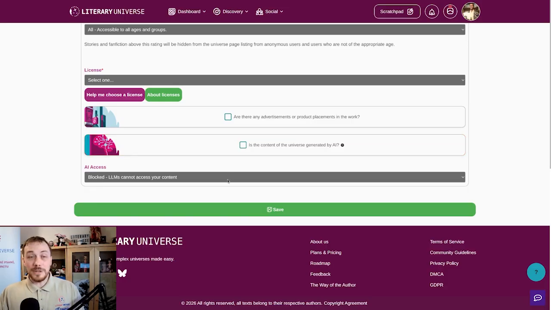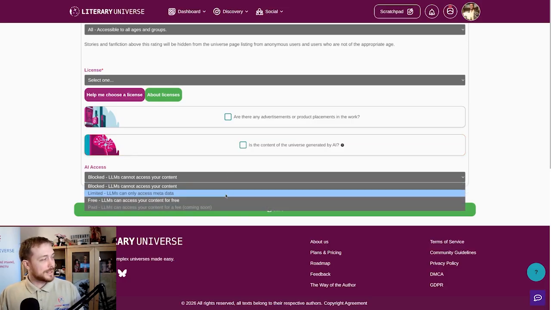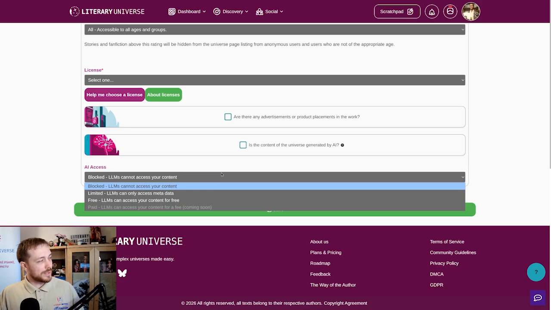And related to that, AI access. Right now we have 3 options available, and this is how AI can access your stories. We do have some tools to make it easier for the AI, so that it doesn't do all the, let's say, borderline illegal stuff, and we give it a nice access if you choose that.